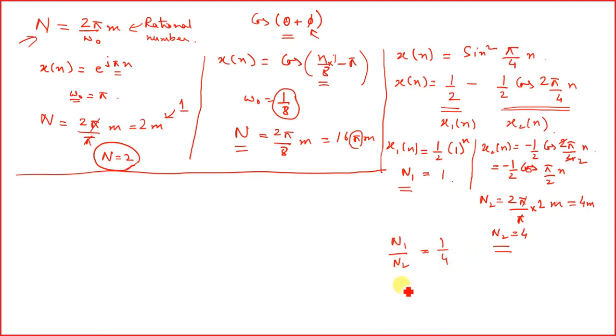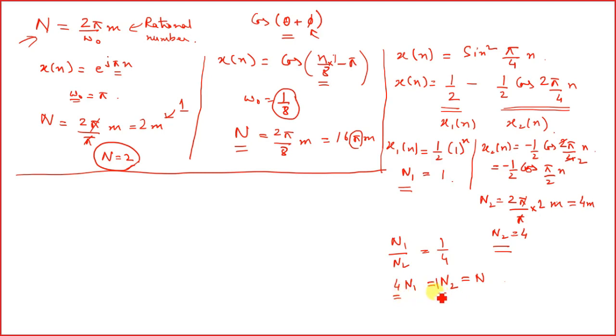This can be written as 4 of N1 is equal to N2, which is equal to N. Now I have to find the LCM of the coefficients of N1 and N2 over here, 4 and 1.